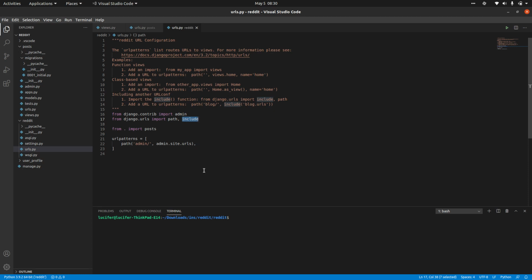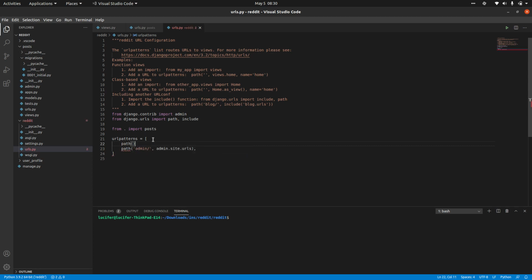Always try to add your app URLs before admin URLs, not after admin URLs, because it's just the preference that we are giving for the URLs. If you are overwriting some admin URLs, it would be fine, as the admin URLs will get back. If you add your admin URLs at the top, and then you add your app URLs at this point, and you mistakenly override some admin URLs, then your admin will not work, right? So that's why always add your app URLs on the top.